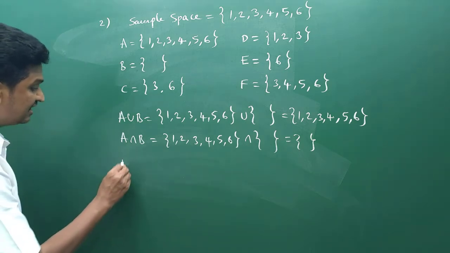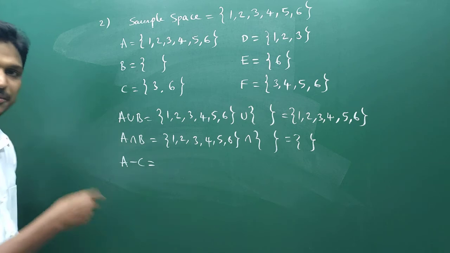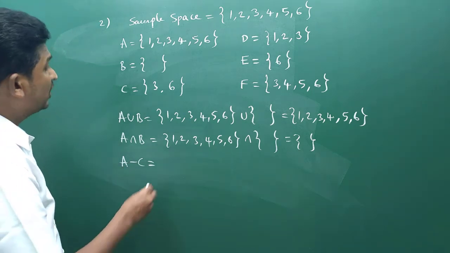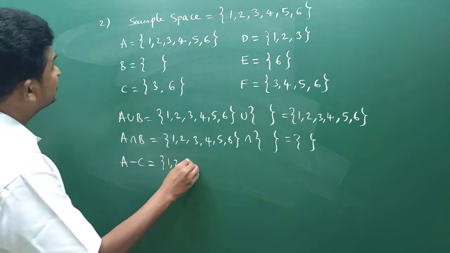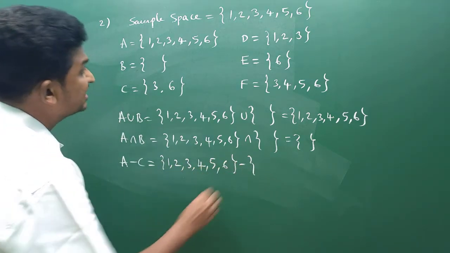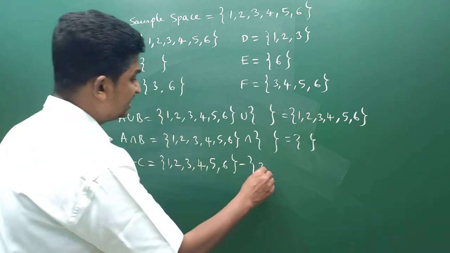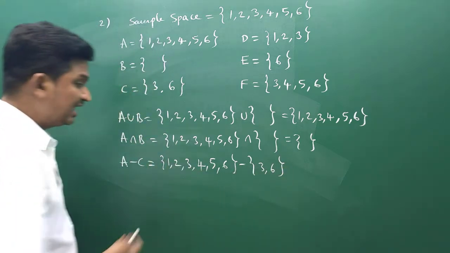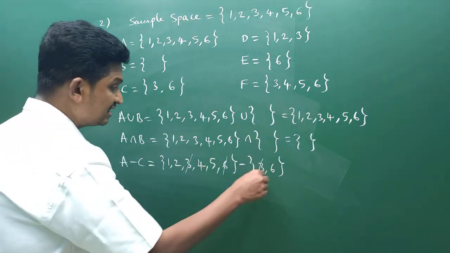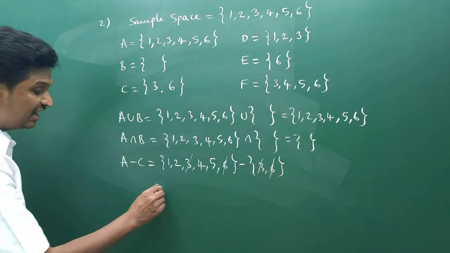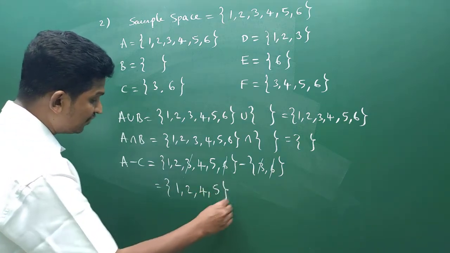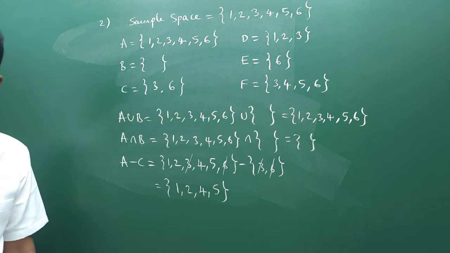They are asking to calculate A minus C. A minus C means all the elements present in A but not in C. Okay, what is set A? Set A is 1, 2, 3, 4, 5, 6 minus what is set C? Set C is 3, 6. How you will calculate A minus C? All the elements present in A but not in C. Best thing is you just strike off these common elements. What elements are remaining in set A? You write those things: 1, 2, 4, 5. This is A minus C.